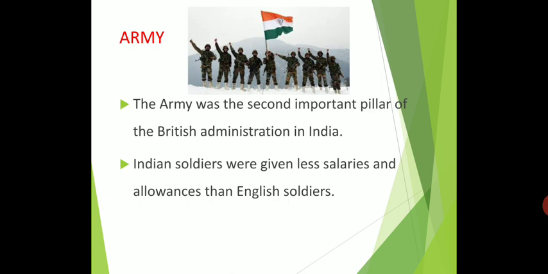So the army was the second important pillar of the British administration in India. The East India Company started recruiting its own army. Okay, so it came to be known as Sipai. It was known as the Sipai army because they called soldiers Sipai. That Sipai army was trained and disciplined according to European military standards and was commanded by European officers in the battlefield. Our Indian people were also appointed to the British army.